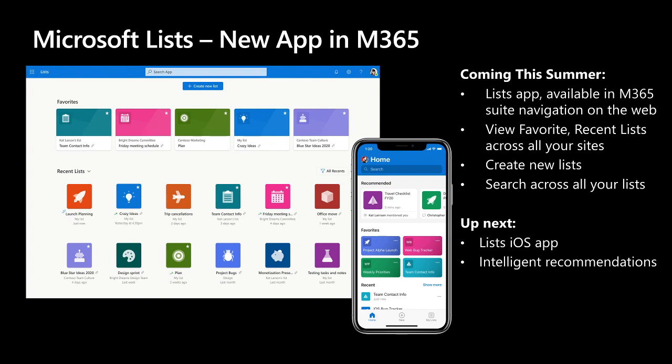Later this year, we'll be releasing a mobile app called Microsoft Lists that gives you the same set of capabilities on the go. So using your phone, you can access favorite lists, access recent lists, and get started creating new ones. Let's jump in and take a look at Lists Home and see how easy it is to get started working with lists.